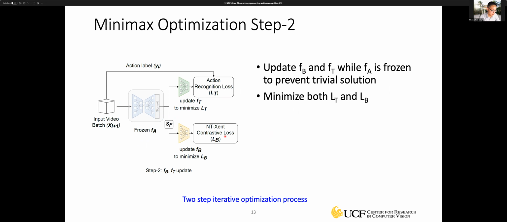In the second step, we'll freeze the weights of FA, which is the anonymization function we learned in step 1. In step 2, we freeze those weights, and now we are trying to optimize the weights for these 2 branches. One is the utility branch, and the other is the self-supervised privacy removing branch, to prevent some trivial solution. We both minimize the loss for the action recognition as well as the contrastive loss. And this is a 2-step iterative optimization process.